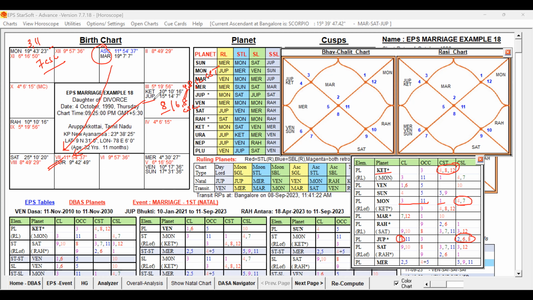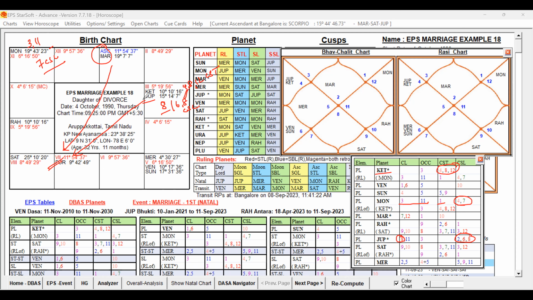Jupiter is in sign exchange with the Moon, so they are sharing their significations. So Jupiter gets the favorable 7 also, and Moon gets the unfavorable 6, 8 and 4, 8, 12 also. This is through the sign exchange that Moon is getting the impact.